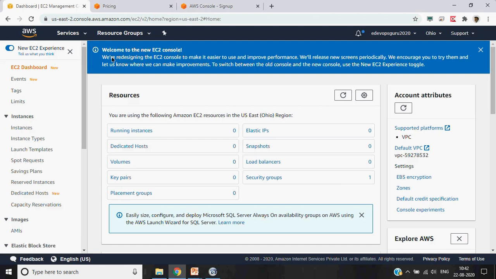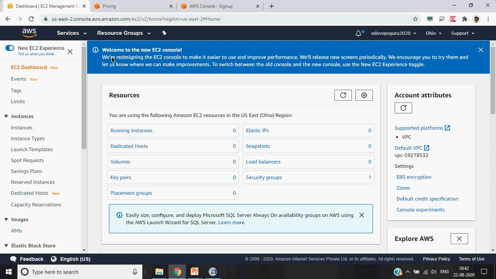AWS is constantly changing the look and feel of the pages. So it may happen that if I show you a particular screen, it might change to a new interface, but the overall functionality and the options will remain the same, only the look and feel might change.